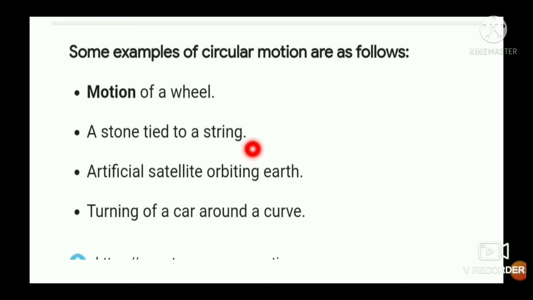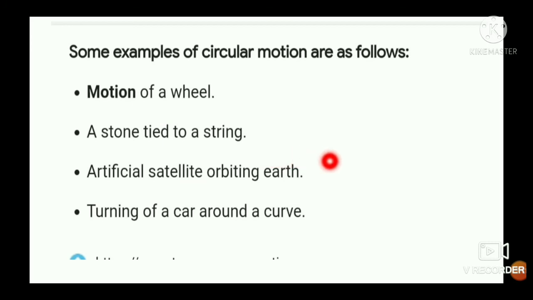If a stone is tied to one end of a string and the other end of the string is held in a hand and whirled in a horizontal circle like a sling, gophan, then the motion of that stone is a circular motion.